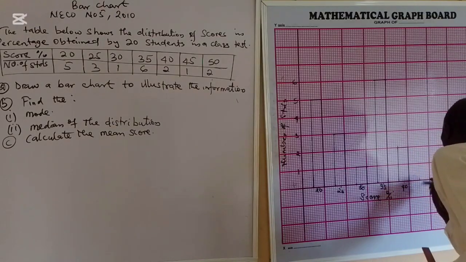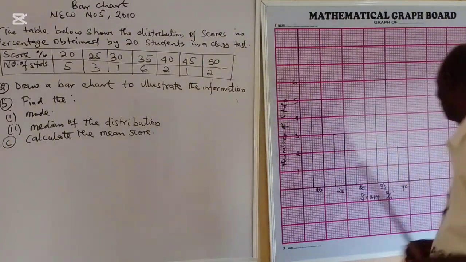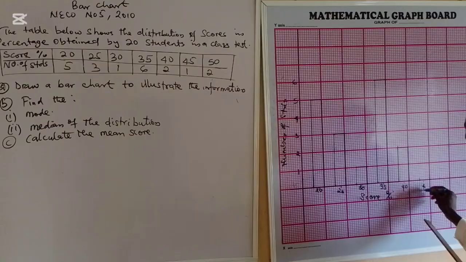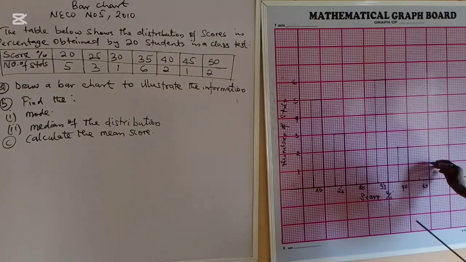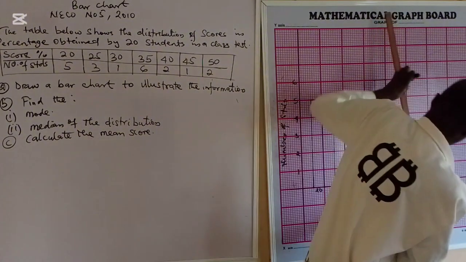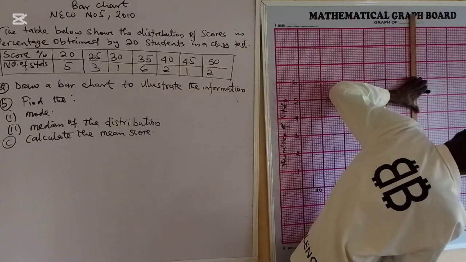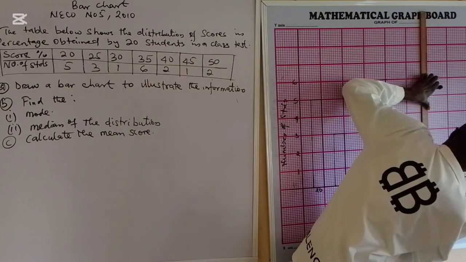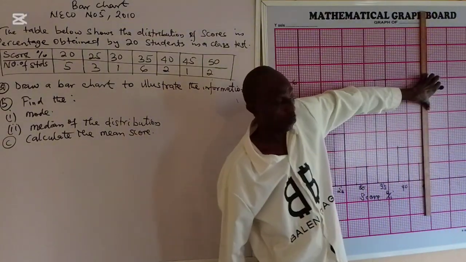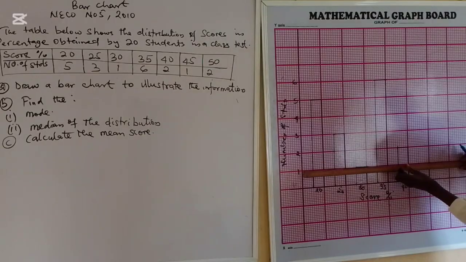Count: 1, 2, 3, 4, 5. I'll draw this one to 1. Look at 45. Here is 45 to 1. Look at 1 here. The first thick line is 1. Now I will draw it to 1, and close the bar.